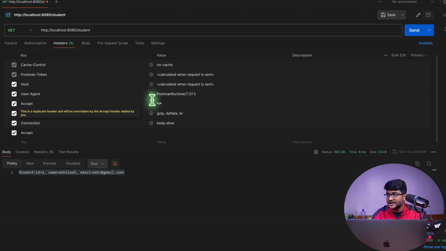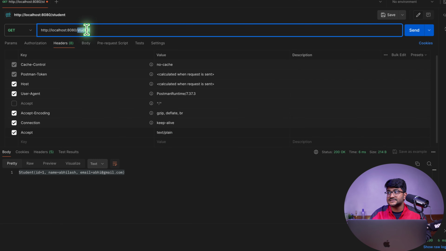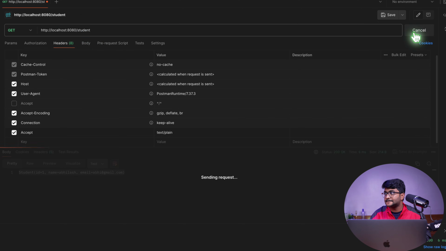You can already see a strike mark over here, or you can remove this if you're getting confused. I'm going to put the value over here. Let's say I want to accept the data in plain text. So how do you specify that? text/plain. I want to accept the data from this endpoint in plain text. I'm going to do send.